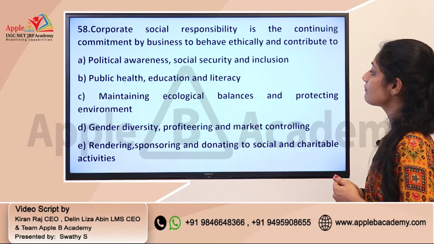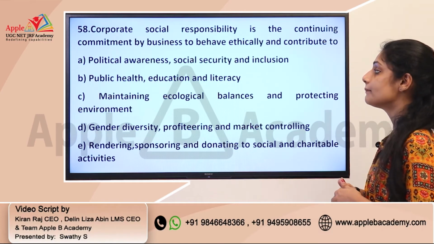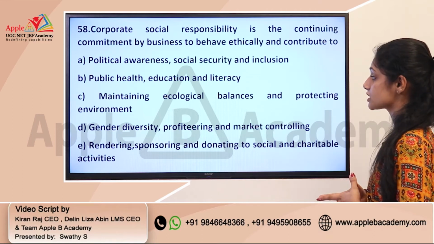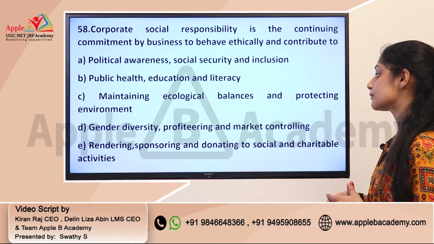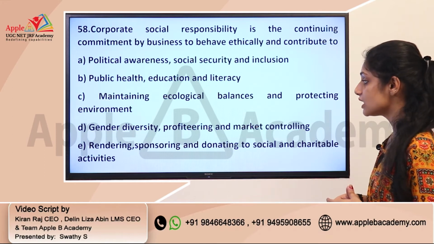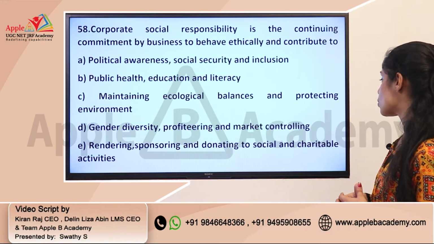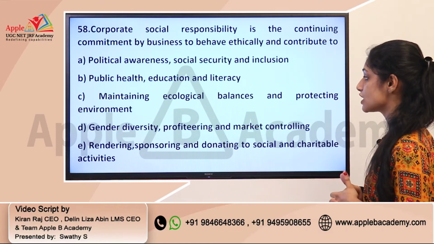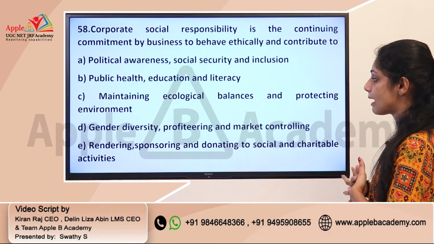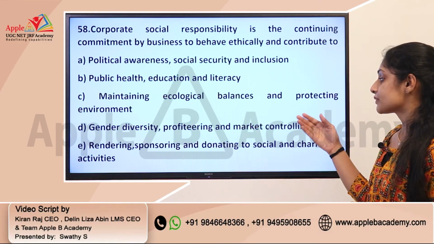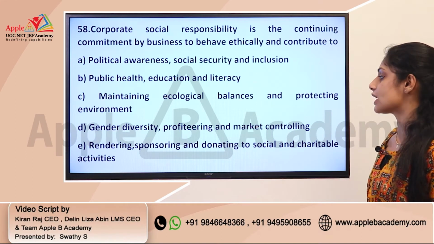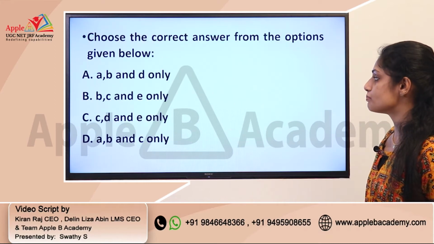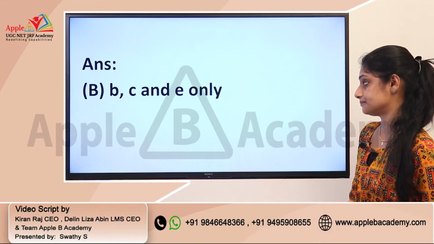Option A, political awareness, social security and inclusion. B, public health, education and literacy. C, maintaining ecological balances and protecting environment. D, gender diversity and profiteering and market controlling. Option E, rendering, sponsoring and donating to social charitable activities. Anyway, it should include public health, education and literacy, maintaining ecological balance, and you can say that it also includes rendering, sponsoring, donating to social and charitable activities. A and D are not in the answers. So B, C, E, that is option B.